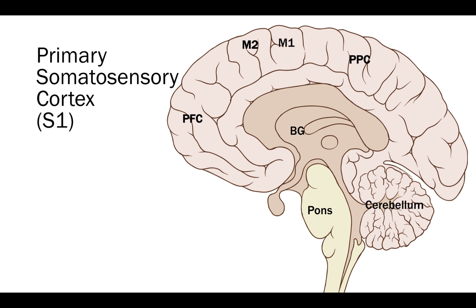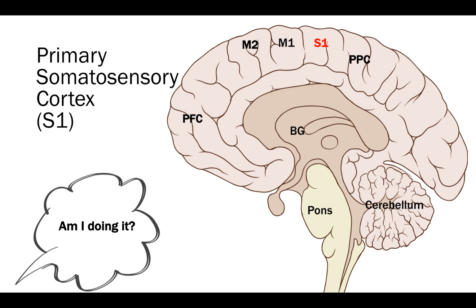Once the action is performed, sensory feedback is received by the primary somatosensory cortex, which is closely aligned with M1. As both regions have similar somatotopic organization, feedback information is transferred with ease to M1.